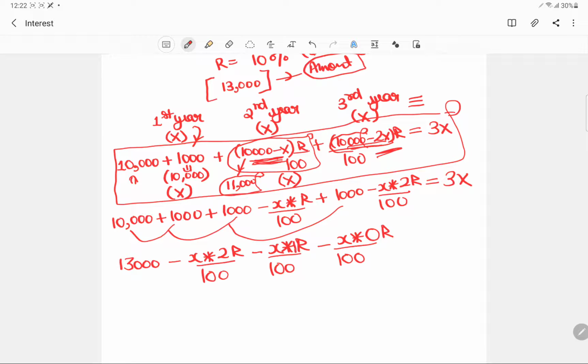So this is 1 r, this is 0 r. I'm just basically modifying it. You'll get it.